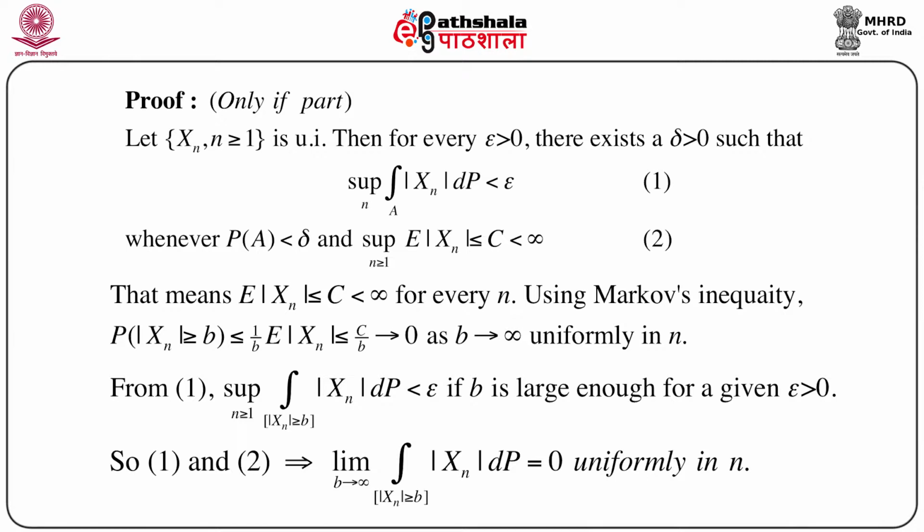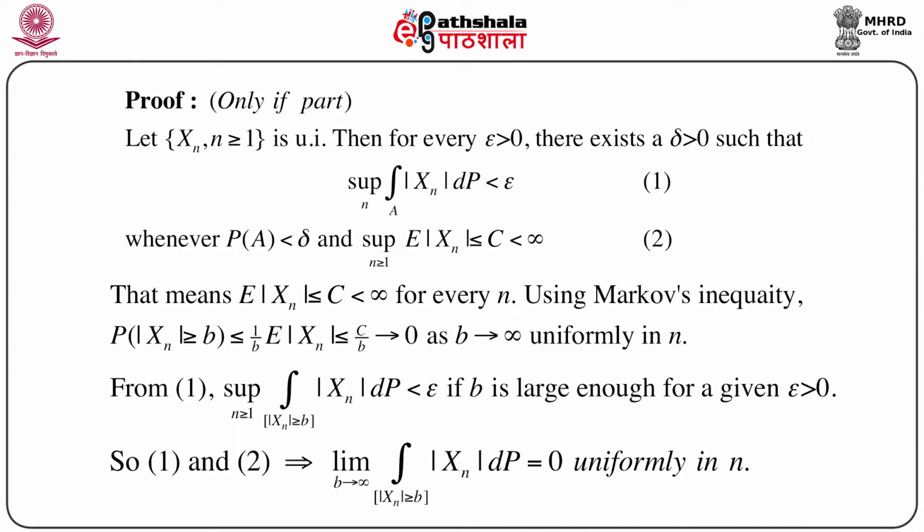So what we get is that probability of mod X_n greater than or equal to b goes to 0 as b goes to infinity. Now if you recall the statement of the theorem, this set, mod X_n greater than or equal to b, is the set on which we are going to consider an integral.